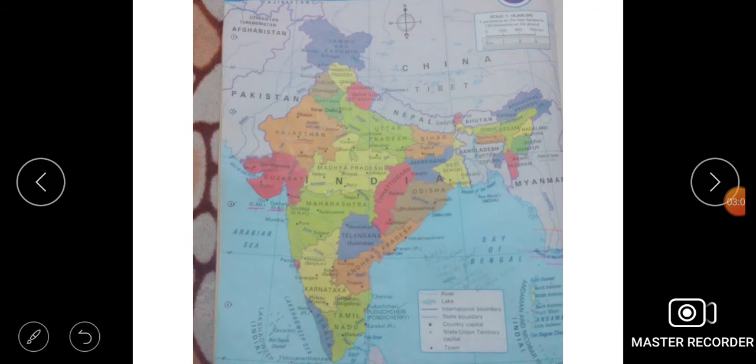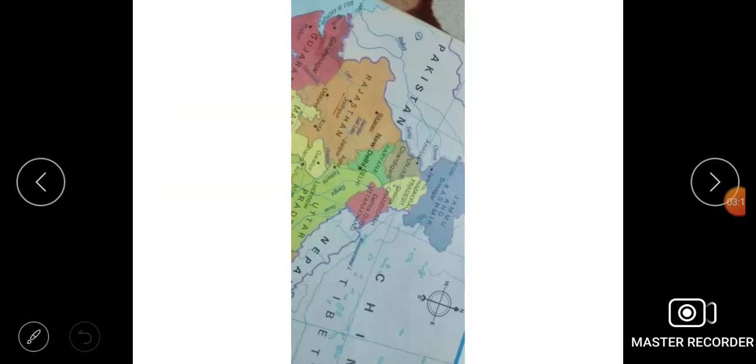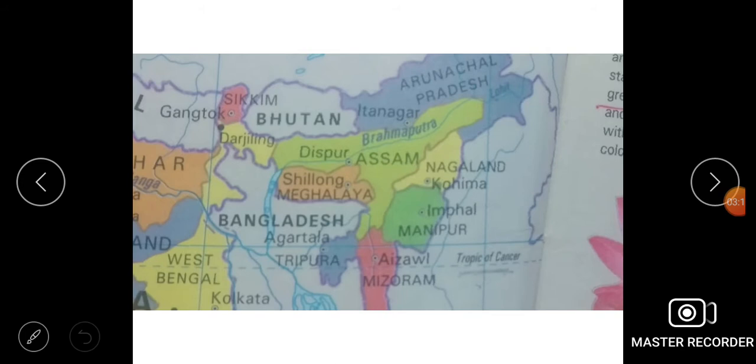Now students, let's discuss the seven sisters in detail. So these are the seven sisters of India, which lie on the eastward side of India. The seven sisters are Arunachal Pradesh, Assam, Nagaland, Meghalaya, Manipur, Mizoram, and Tripura. So they all are the seven sisters, which lie on the eastward side of India.